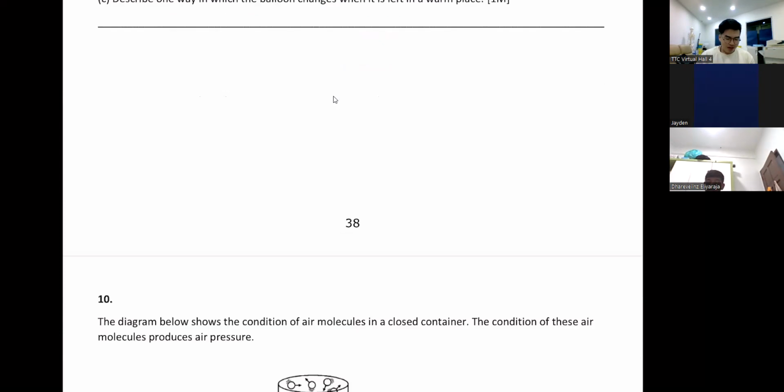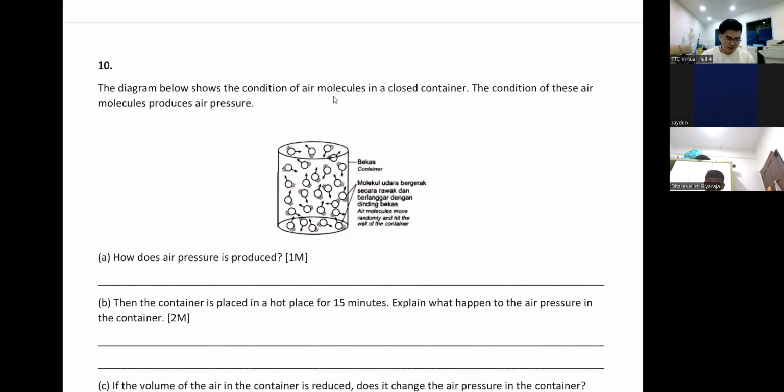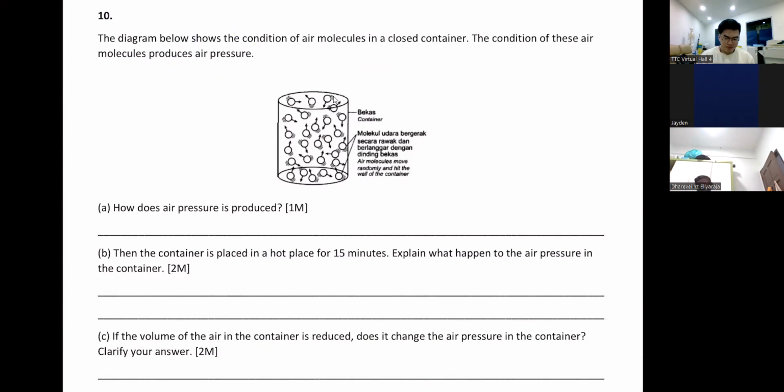Okay, so anyway, let's go to number 10. So this is your air pressure, if you still remember it. Basically this is a container. You see all these gas atoms, these gas particles, they're just running around. So how do you produce air pressure? Let me explain this again.